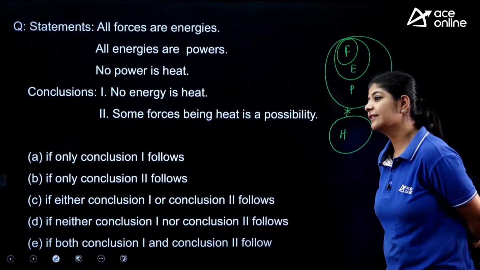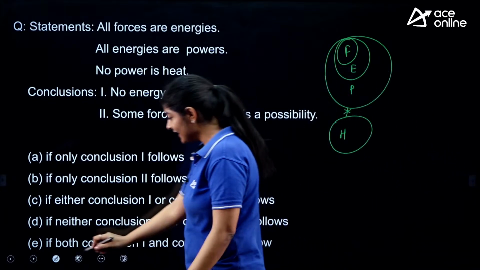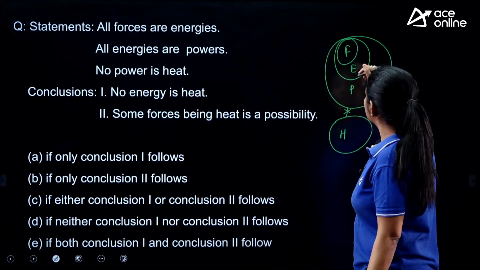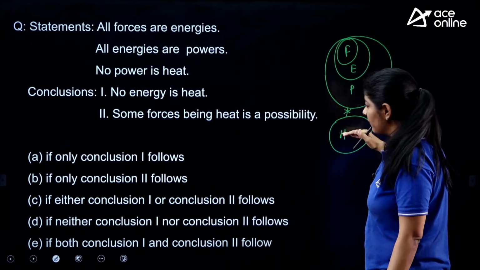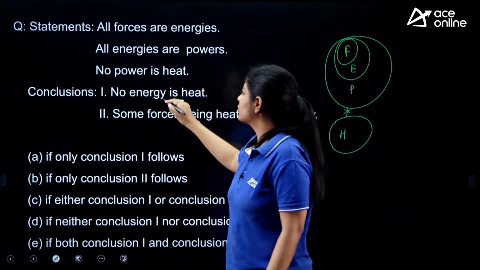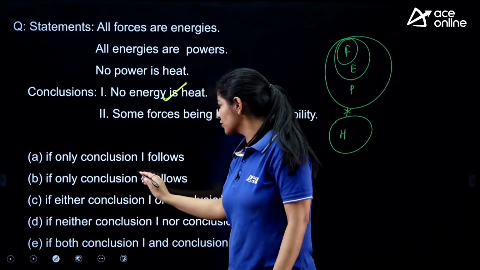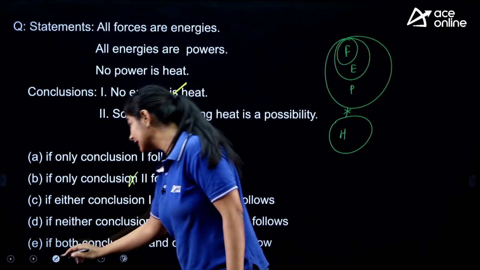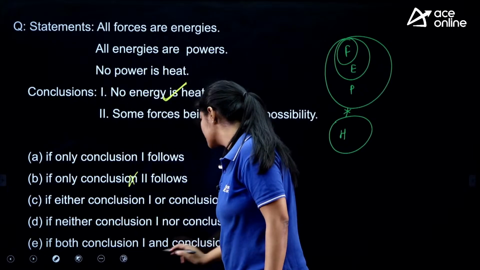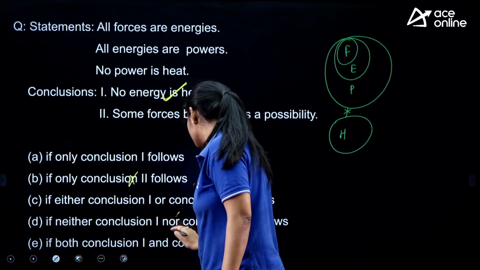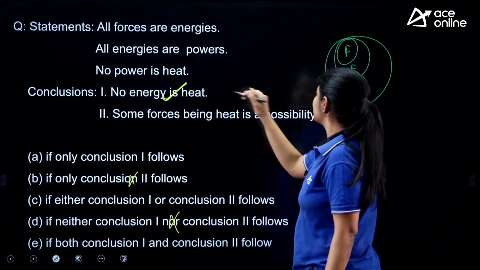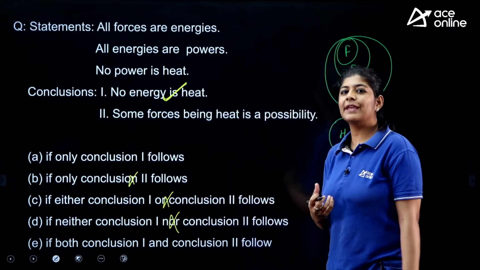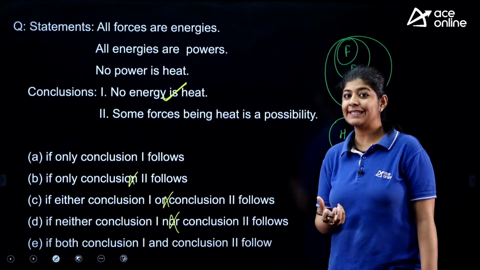D again. Okay, let's see. So the first one, no energy is heat. Energy belongs to power and power can never be a part of heat. That means that's true. If this is true, that means option number B is eliminated and option number D is eliminated. Sorry, not E. Option number D is eliminated. Right? Do we have the same things? No. So option number C is also eliminated. So either option number A is the correct one or option number E is the correct one.